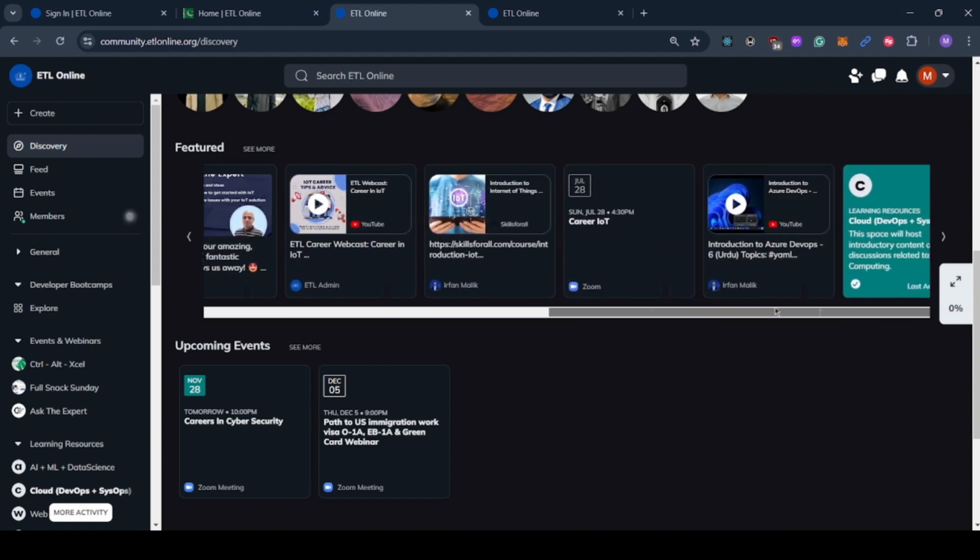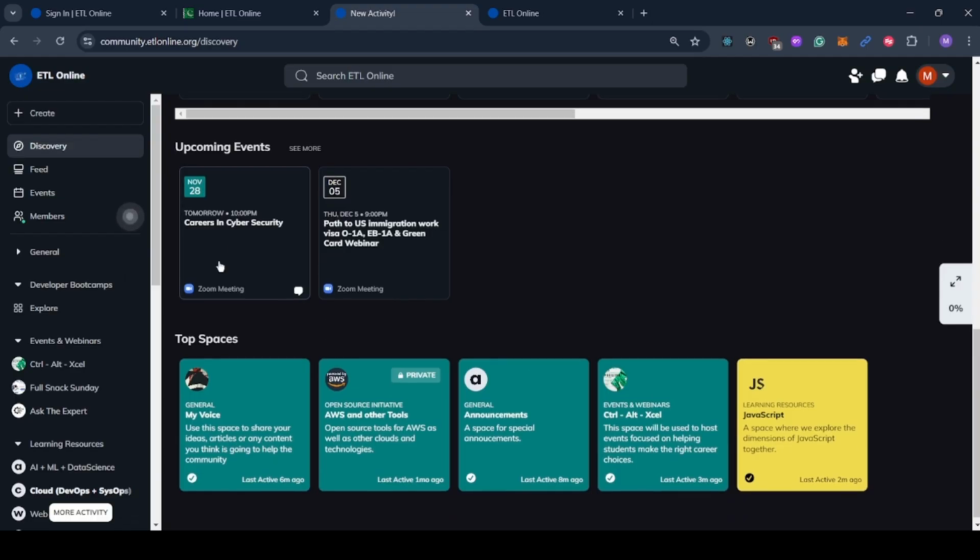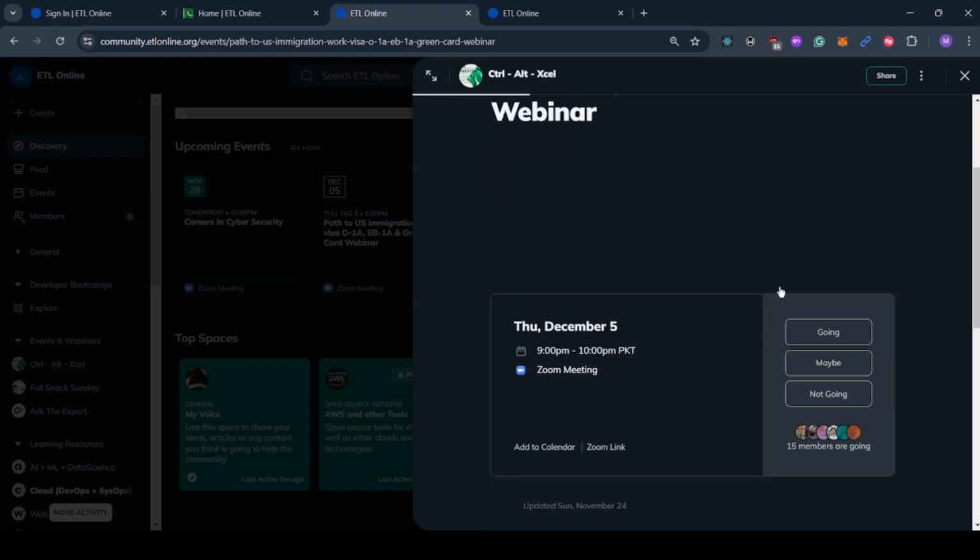We have some upcoming events. Tomorrow we have a Career in Cybersecurity event. I'm really excited for this one. Next up, on 5th December, we have Path to US Immigration Work Visa. This is also something that I'm looking forward to, so I'm just going to click on Going.